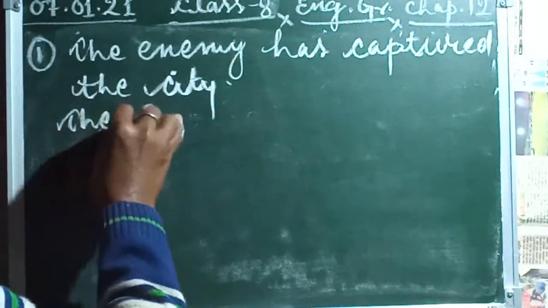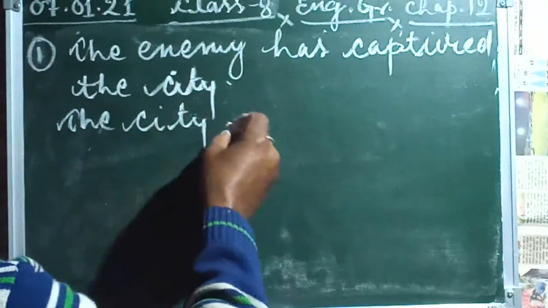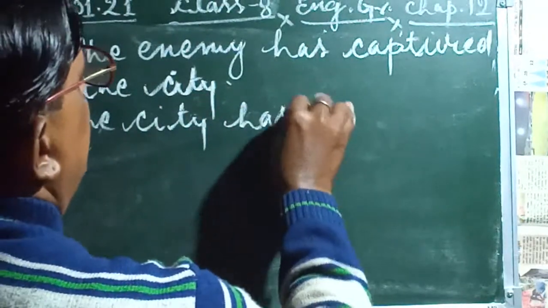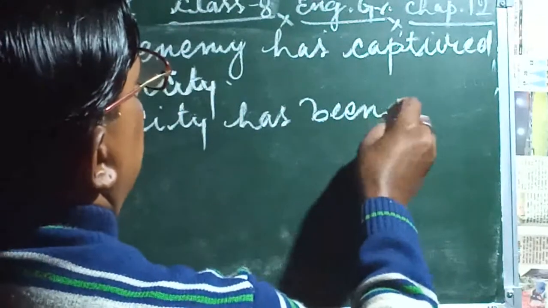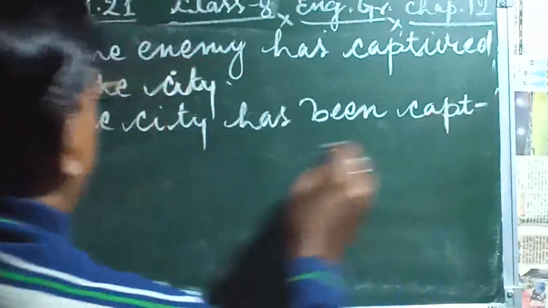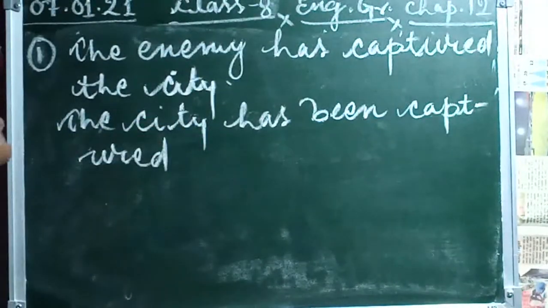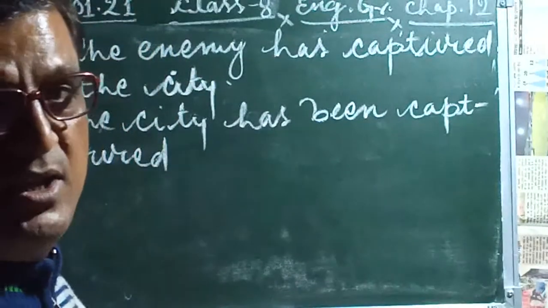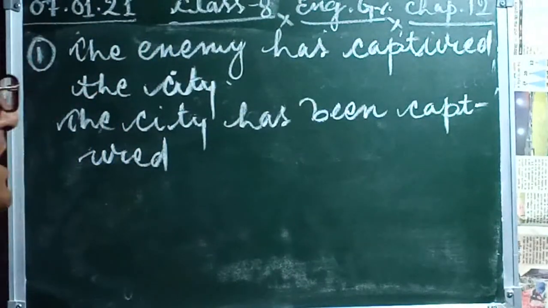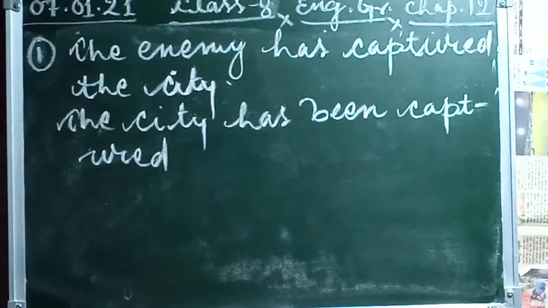The city, this is the object here. The city has been captured. If we are using the preposition by, we write also by the enemy, and if we are not writing it, we don't write here, and this is also passive voice.